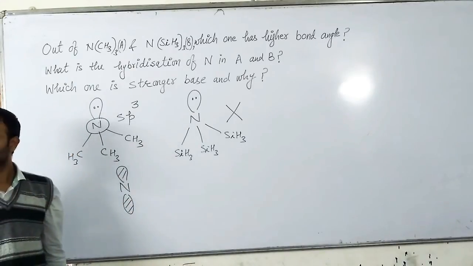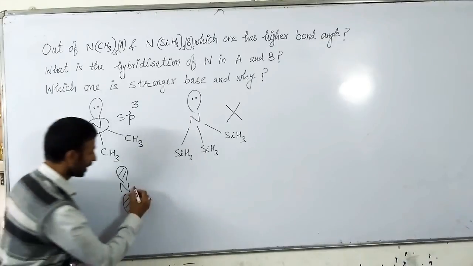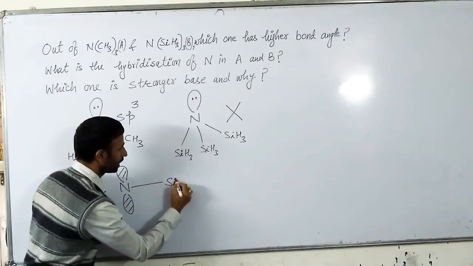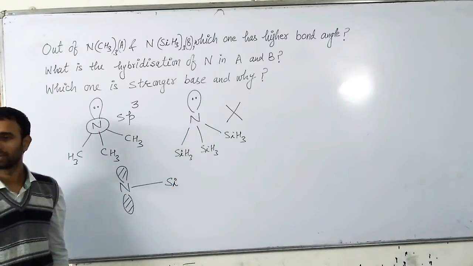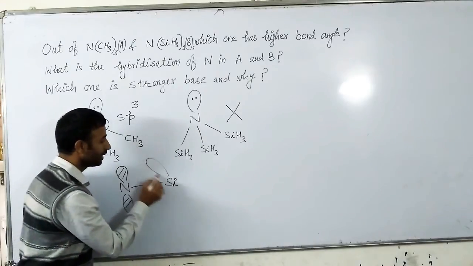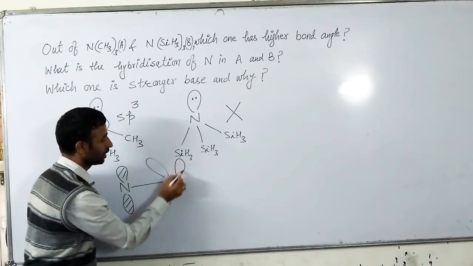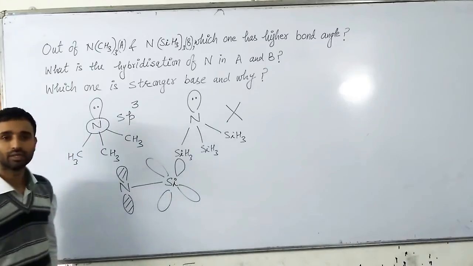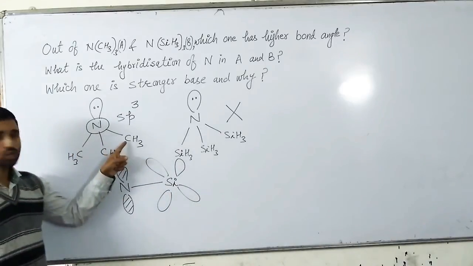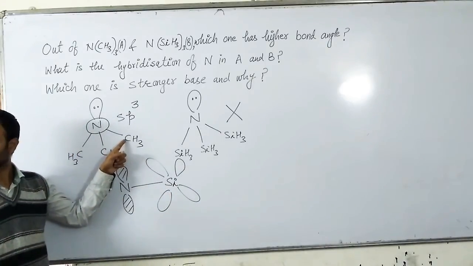Nitrogen has filled p orbital. At the same time, silicon has vacant d orbital. Silicon has vacant d orbital. In case of carbon, it has no vacant d orbital.